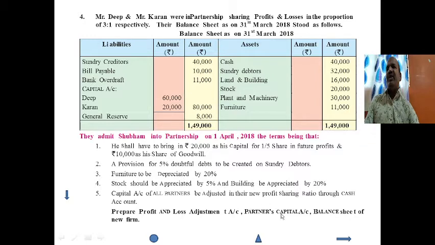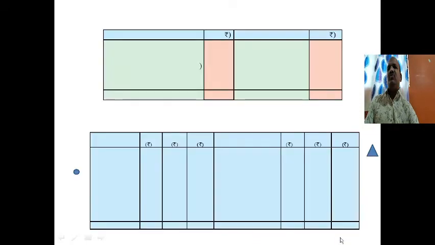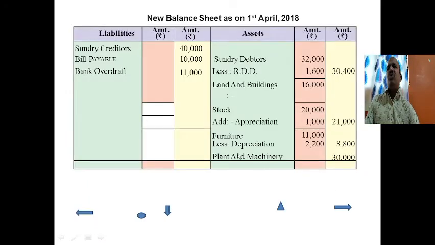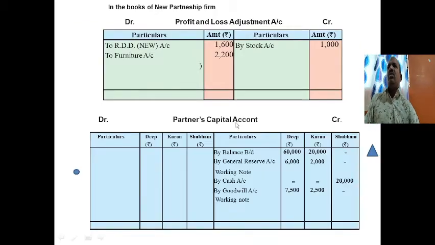Next, building should be appreciated by 20%. The building is also appreciated, so we show the building account, add appreciation 3,200, giving 19,200, and the second effect will be in the profit and loss adjustment account, by building account 3,200.